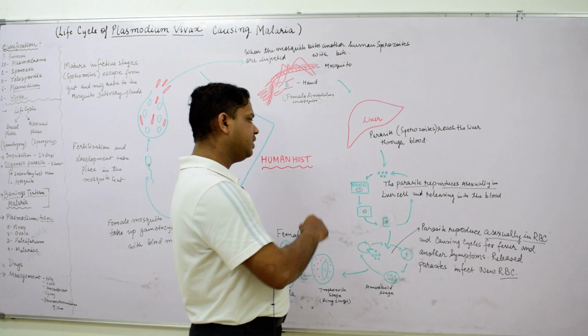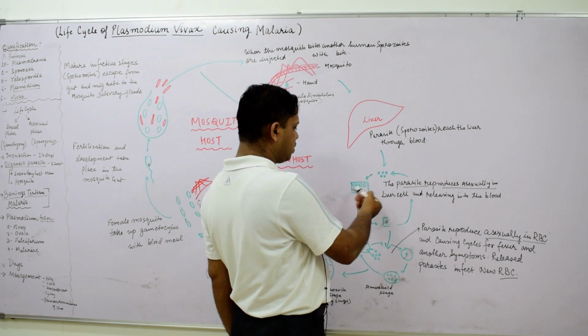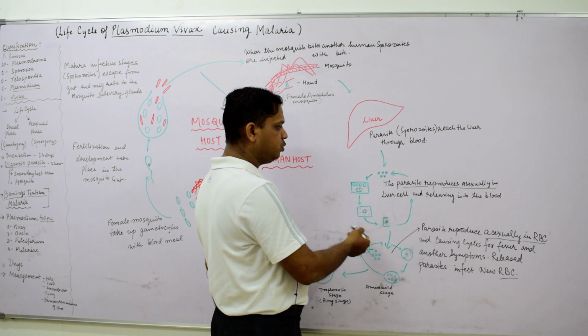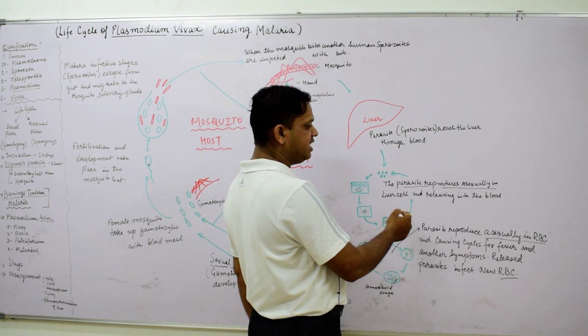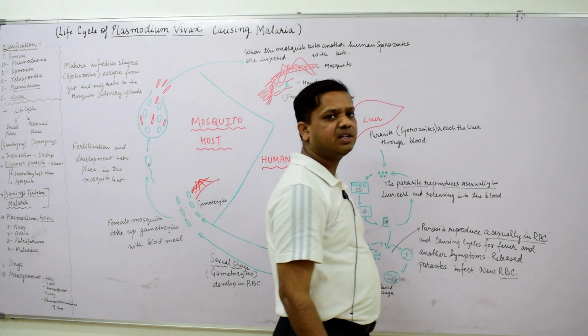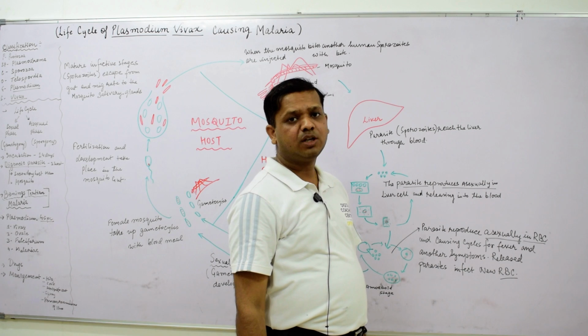So they reproduce asexually, and more copies of sporozoites are formed, which are released into the blood with the help of asexual cell division, also known as mitotic cell division.